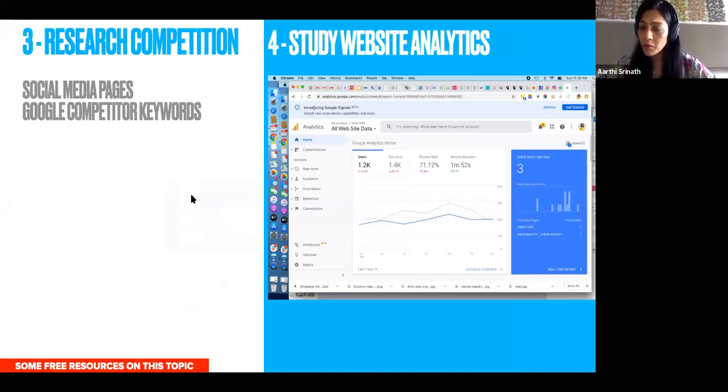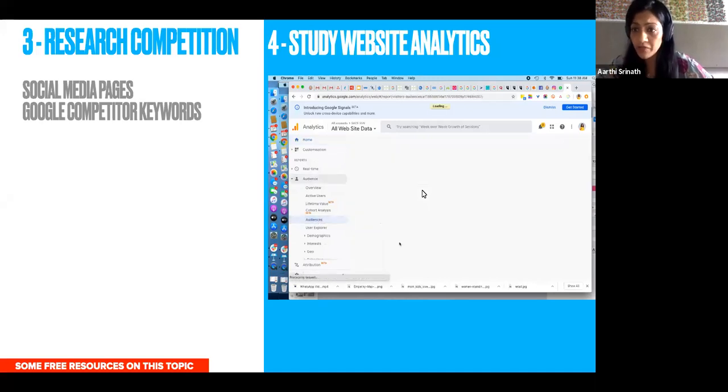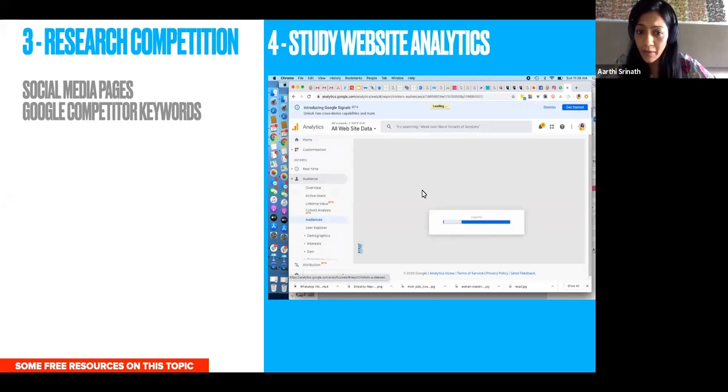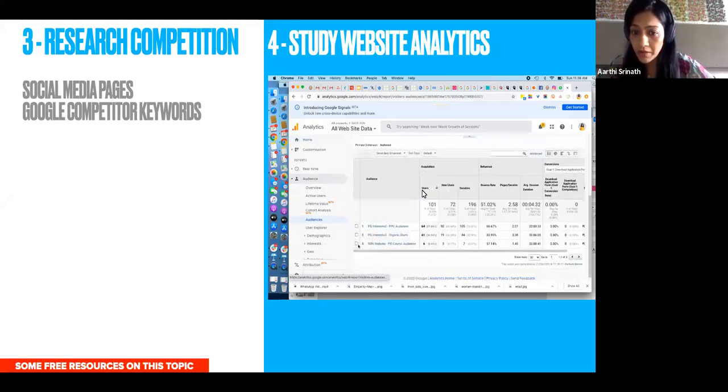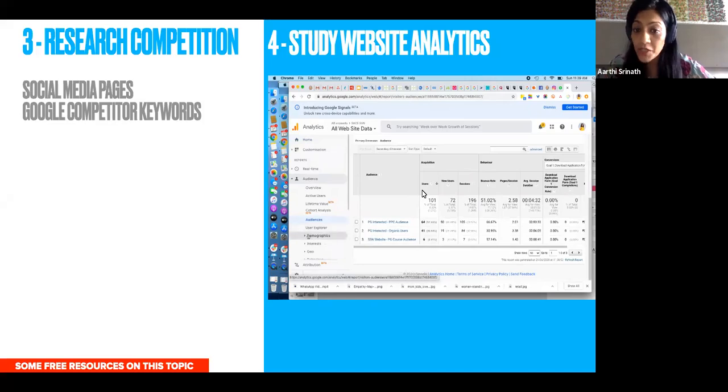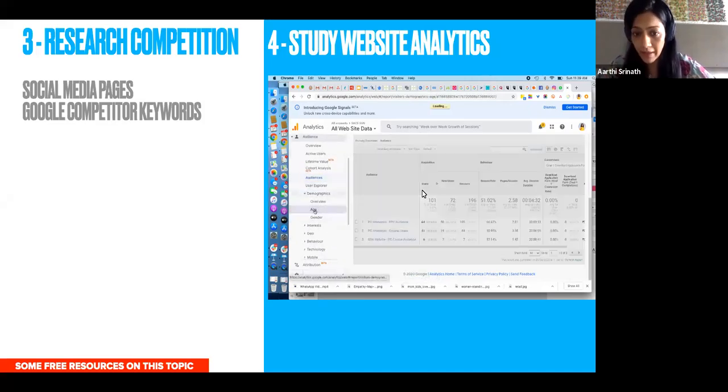And finally, a fourth one is to study your own website analytics, right? It's very exciting, interesting how you can see information in your website about your visitors. So this is the Google Analytics page. This is the home page of Analytics, the moment you log on to Google Analytics. And you have something called Audience on the left. So if you go into Audience, you will see, first of all, from which ads audience have come to your page. That's a sense of which ads were helpful.